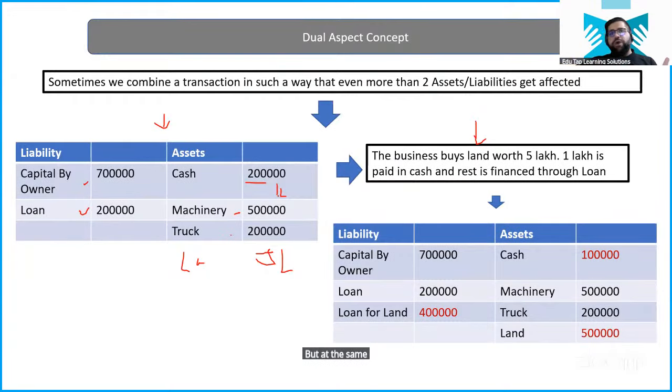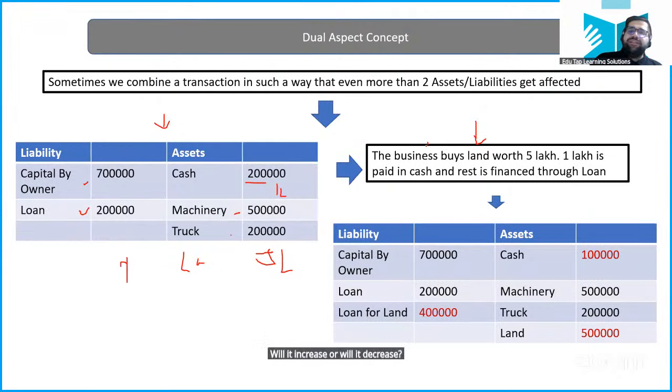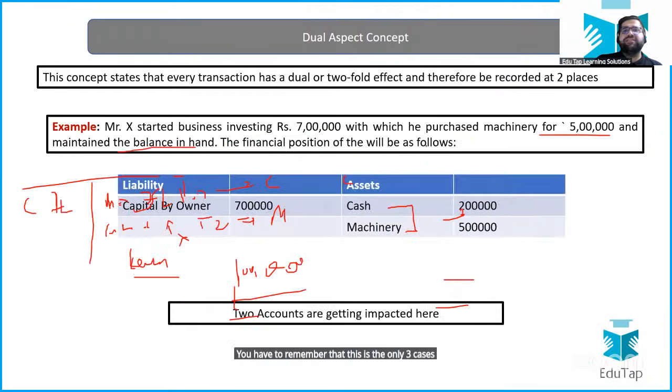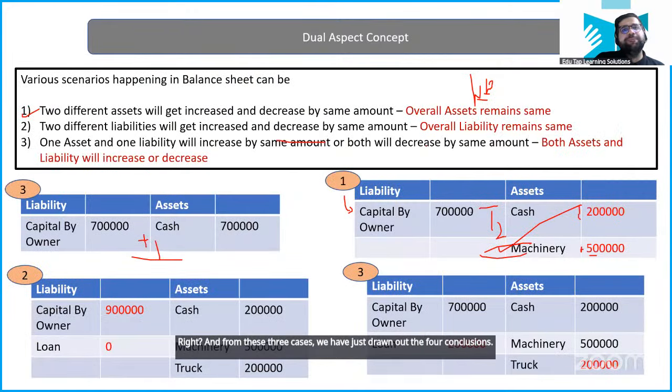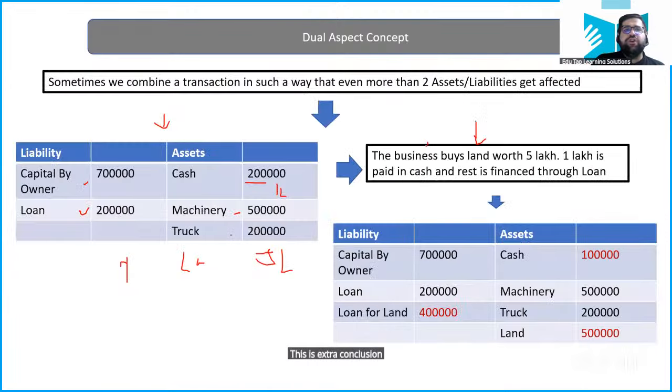But at the same time, two asset accounts are getting affected. You don't have to worry, you don't have to mug up how this will happen. You have to remember these steps. First, they will give you a scenario. Then they will give you a transaction. And then they will ask you what will happen, will it increase or decrease? This is where your homework is. These are the only three cases we have discussed, and from these three cases we have drawn three conclusions. This extra conclusion we have solved in the class itself.